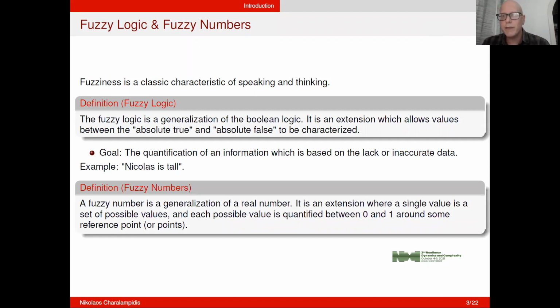In order to achieve the goal, the notion of fuzzy numbers was introduced. A fuzzy number is a generalization of a real number, and it is an extension where a single value is a set of possible values. For example, Nicholas can have a height of 179, 180, or even 2 meters. And each possible value is quantified between 0 and 1 around some reference point, where 0 corresponds to absolute false and 1 corresponds to absolute true.